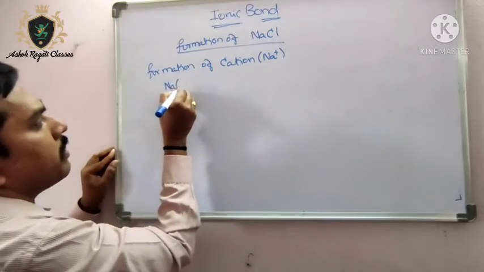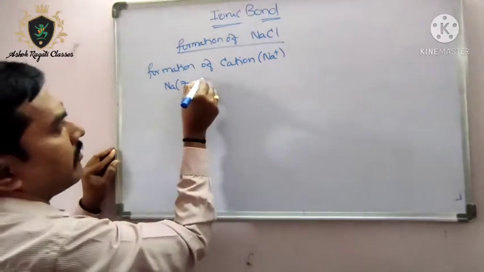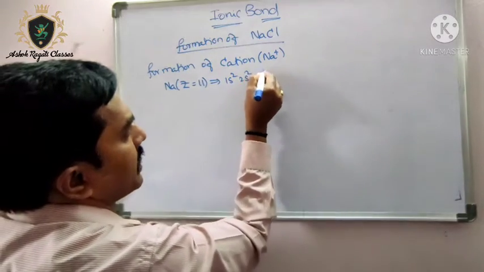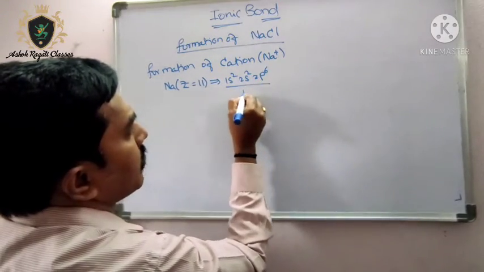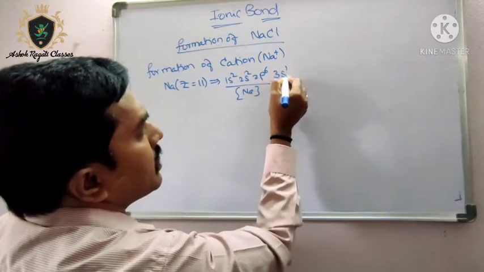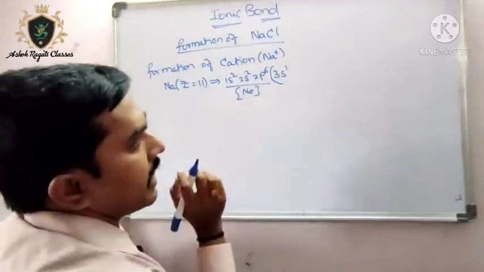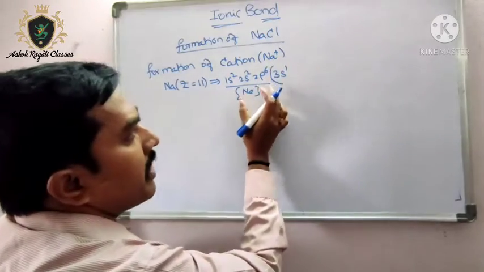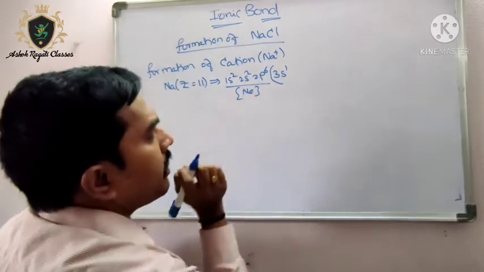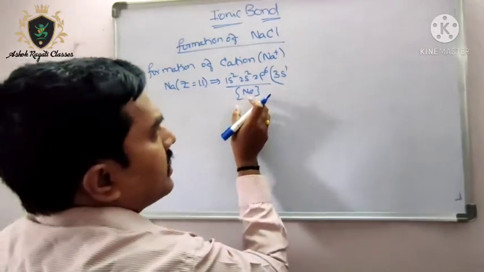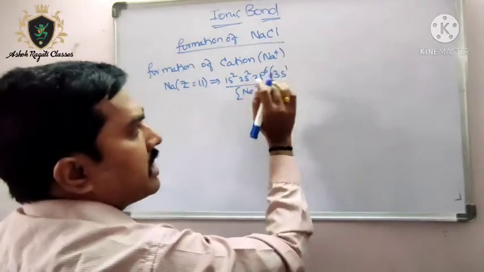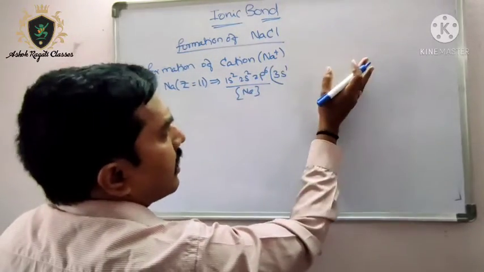Sodium atomic number Z is equal to 11. Write the electronic configuration: 1s2, 2s2, 2p6, up to here neon is completed, so we can indicate this as the neon configuration, and 3s1. This is the excess electron. If it is not there, sodium will get the stability of neon. Neon is an inert gas which has 8 electrons in its outermost shell. So sodium always tries to lose this electron.